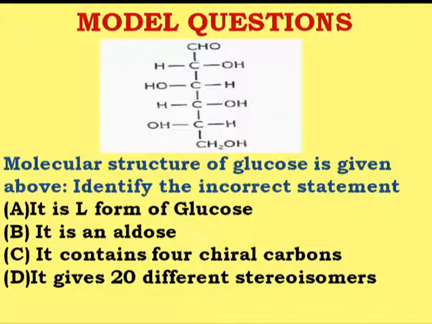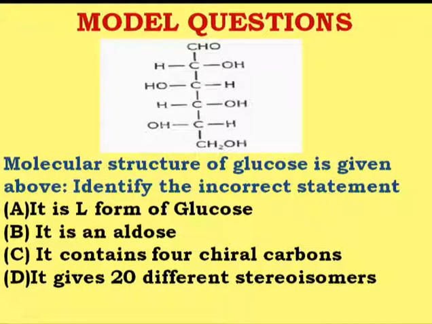Four different options are given. Option A, it is the L form of glucose. Option B, it is an aldose. Option C, it contains 4 chiral carbons. And option D, it gives 20 different stereoisomers.